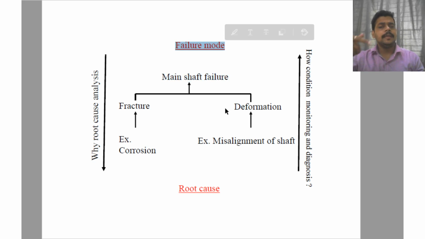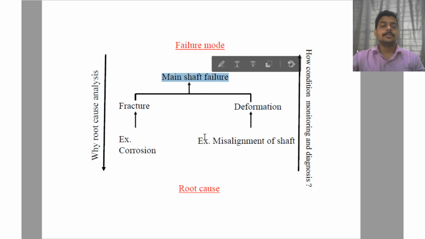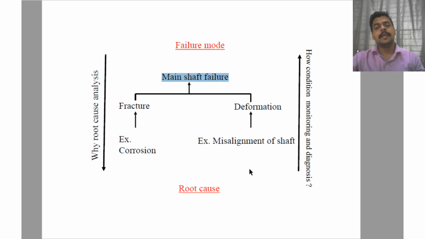Let's say again there is a misalignment of the shaft. It results in deformation, so it changes its shape from circular to ellipsoid, and because of this a main shaft failure is going to occur. So we have to make a root cause analysis if this problem persists, and see how condition monitoring will diagnose with the help of this root cause problem.